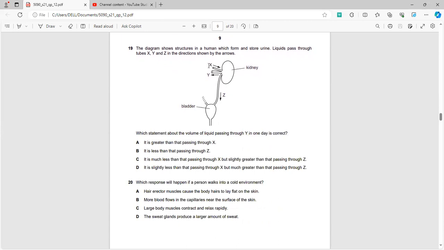Now, we clearly look at the three vessels: the renal artery, in which blood is going out, the renal vein, in which blood is flowing in, and the ureter are described. So the correct option will be C. Why? Because they state that the comparison of the volume of liquid passing through Y. The Y is the renal artery. So we all know that the arteries have greater pressure than the renal vein. However, what we need to know is that the ureter will have far more blood flow than the Y or Z, Y or X.